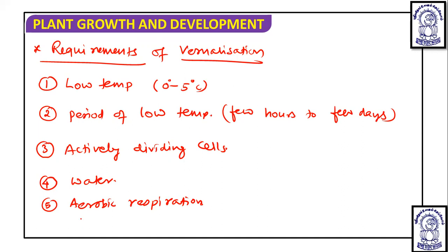If we talk about the mechanism, then the stimulus is obviously received by the actively dividing cells of the shoot or embryo tip. Then it travels to all parts of the plant and prepares it to flower. So the stimulus has been named vernalin.